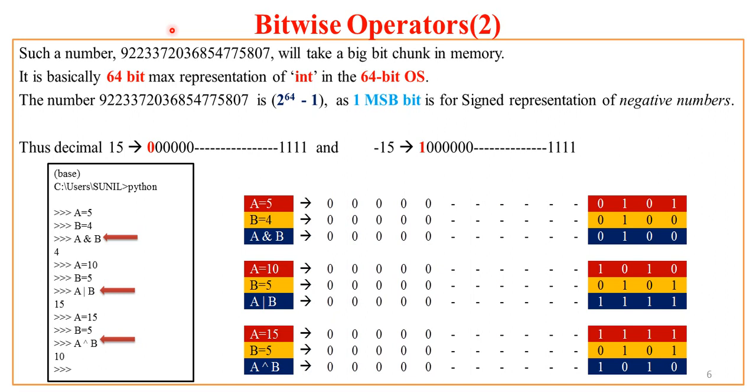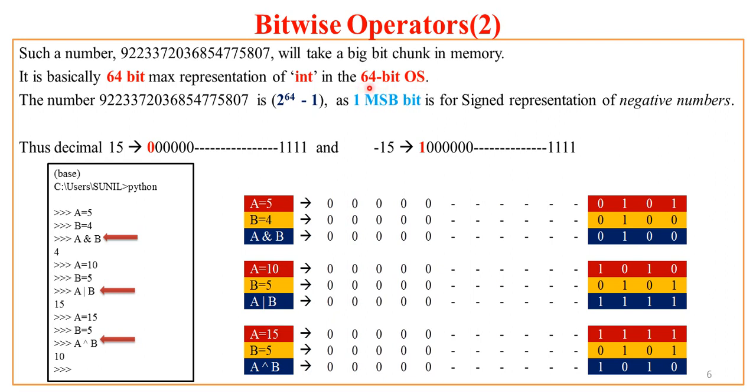This long number will take a big bit chunk in memory, because representing it requires certain memory in bit form. This number is nothing but the maximum representation of an int in a 64-bit OS, because the operating system I have installed in my computer is 64-bit.